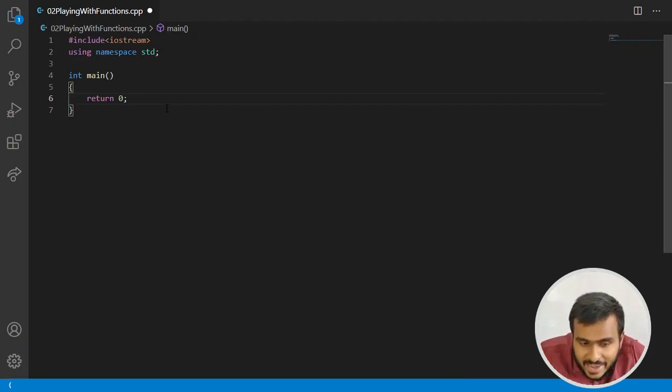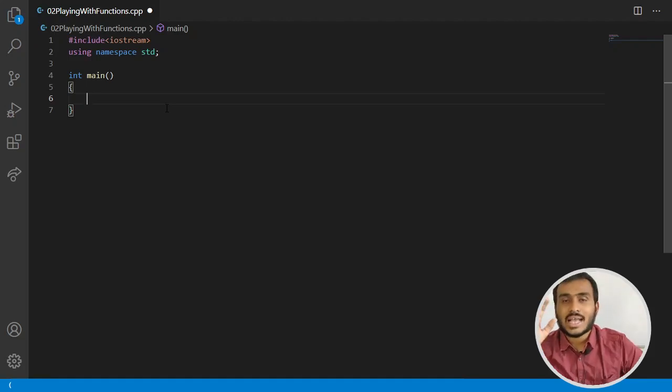All right, and this return 0 is not compulsory. If we don't write return 0 as a programmer, then the compiler will by default return 0 from your main function. So whenever you don't return anything from main function, the compiler will implicitly add a return 0 statement to your main function. Okay, and that's the reason in main function we don't need to write a return statement, because the compiler will do it for us. But not all compilers will do it for you, right? Some compilers, maybe some old compiler, might throw an error if you are not writing the return 0 statement.